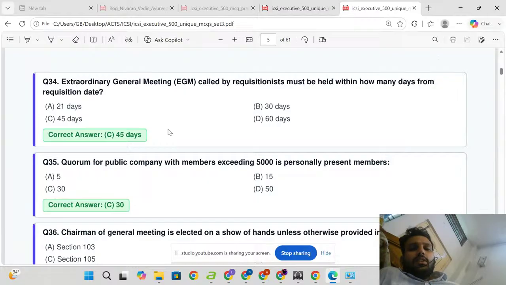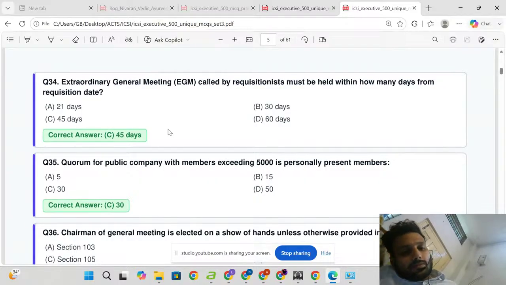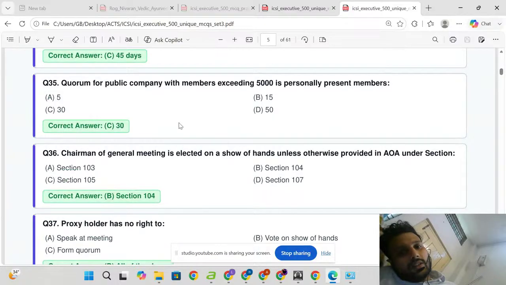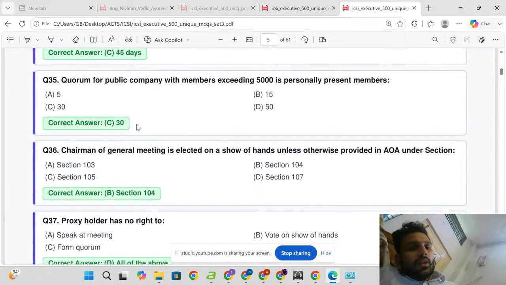Extraordinary General Meeting (EGM) called by requisitionists must be held within how many days from the requisition date? 45 days. Quorum of a public company with members exceeding 5,000 is 30 members personally present. For 1,000 it is 5, for 5,000 it is 30, not 25.